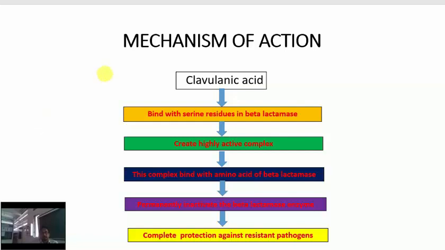Next, mechanism of action: clavulanic acid binds to the serine residue in beta-lactamase. Due to this, it creates a highly active complex. This complex binds with an amino acid of beta-lactamase, due to which it permanently inactivates the beta-lactamase enzyme, and this leads to complete protection against resistant pathogens. Thank you.